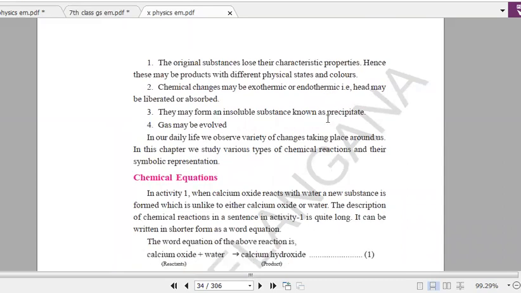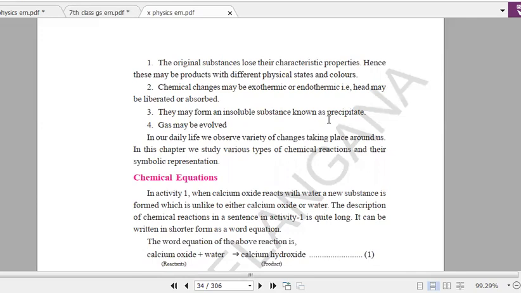Next, in the second activity a white color precipitate was formed. So whenever a white color precipitate is formed, we can say that it is a chemical reaction. Not only that, in the third activity we have seen a gas is evolved. So these are some factors, like evolution of gas, evolution of heat, white color precipitate formed. If a new substance is formed with different physical states or color, we can say that it is a chemical change.